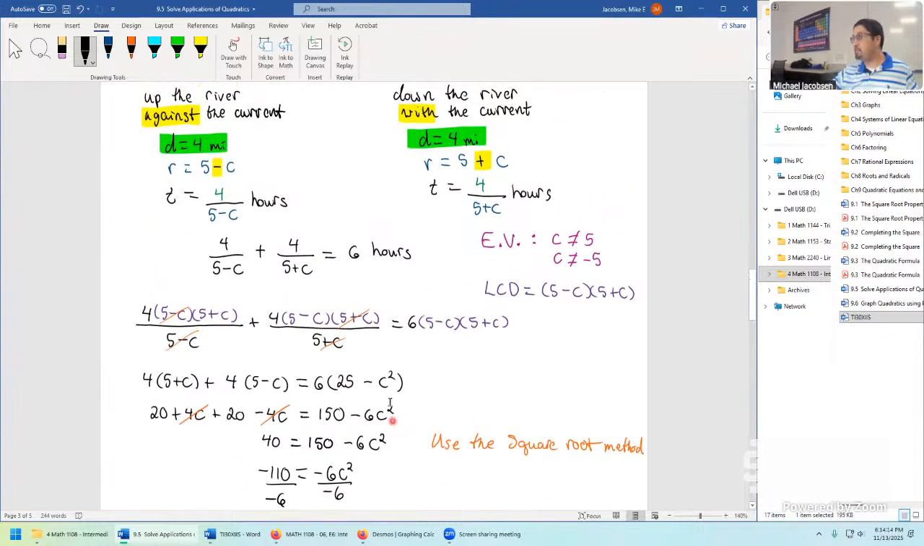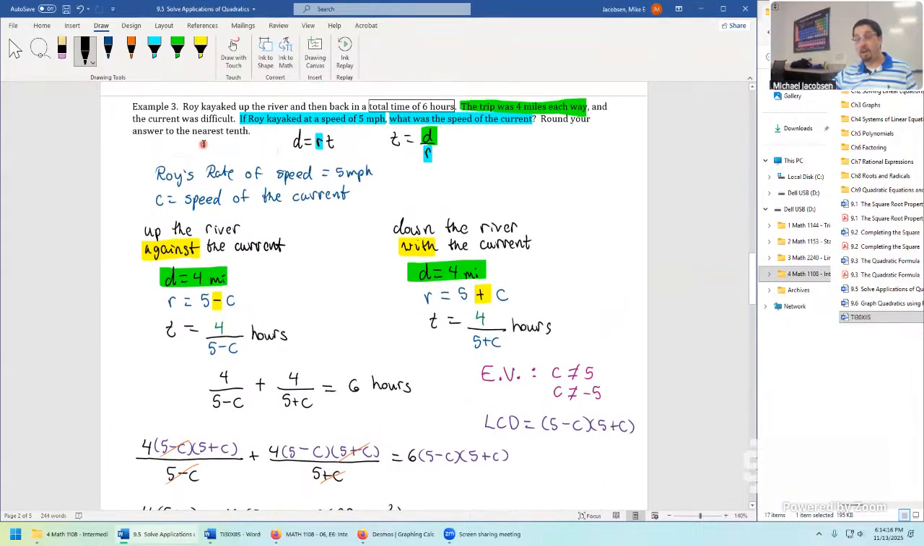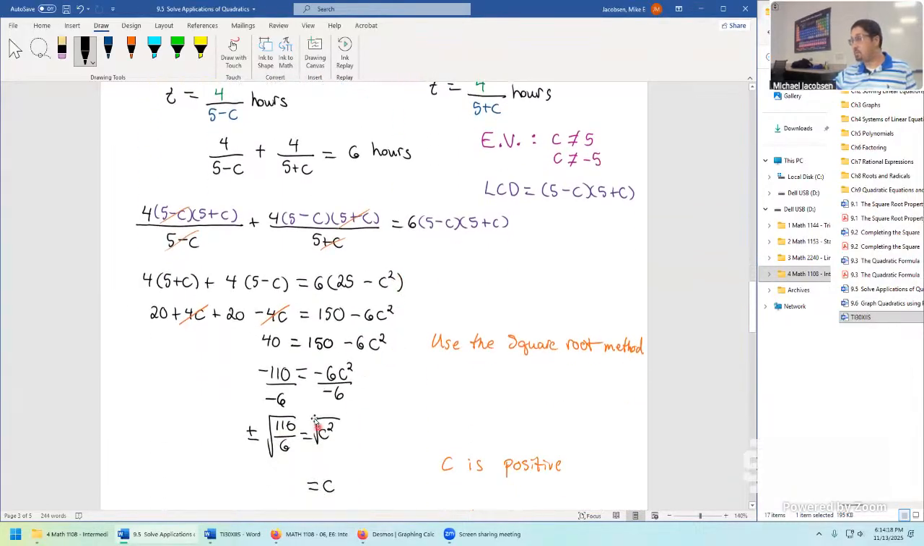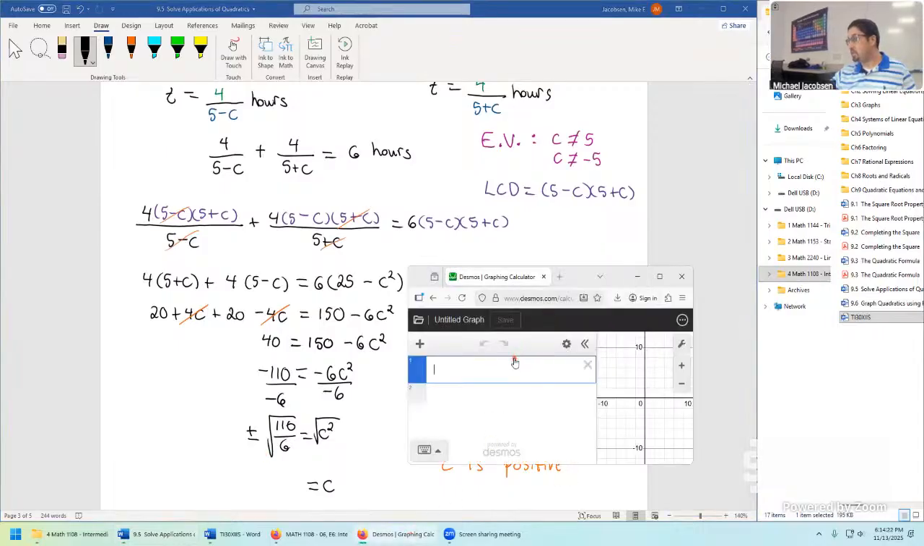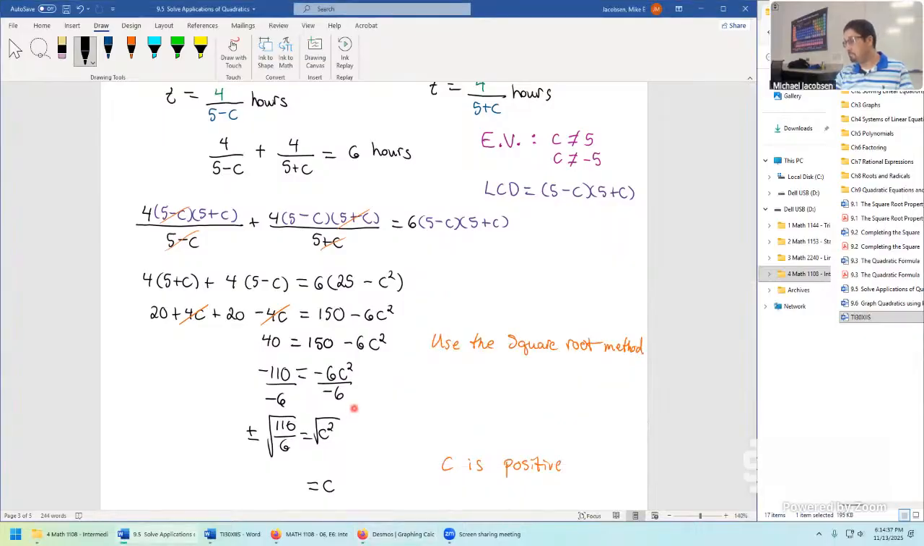And we're about there. The problem said to round to the nearest tenth. So once we get to this stage, we're just throwing it into the calculator. In the calculator, you're just using the positive root. We have 110 divided by 6, and to the nearest tenth, that would be 4.3 miles per hour. So the speed of the current comes out as 4.3 miles per hour.